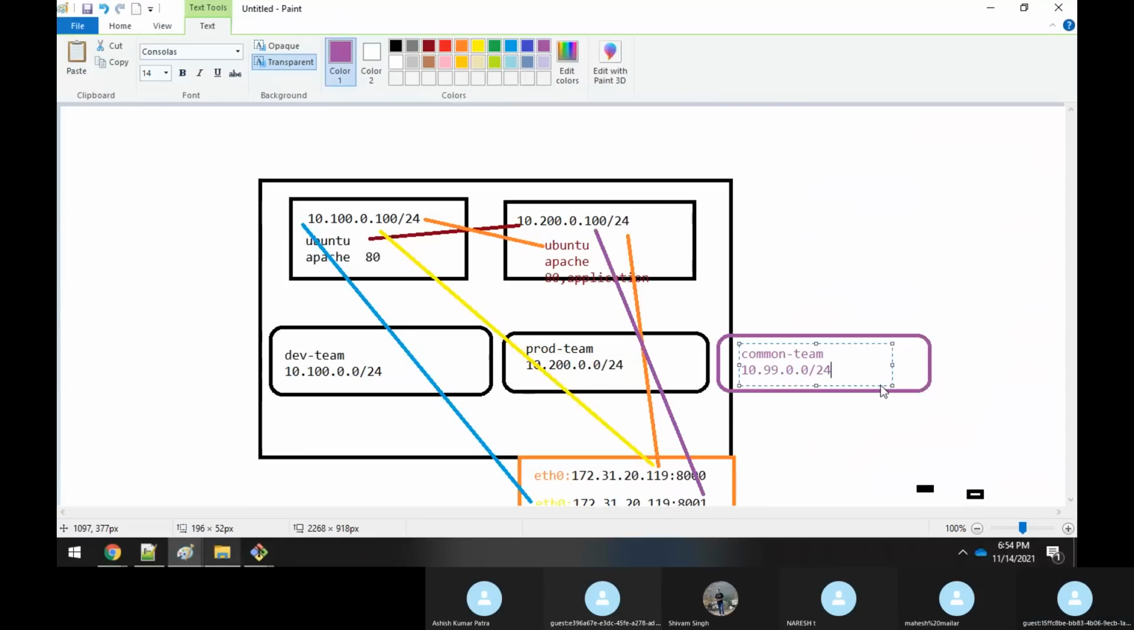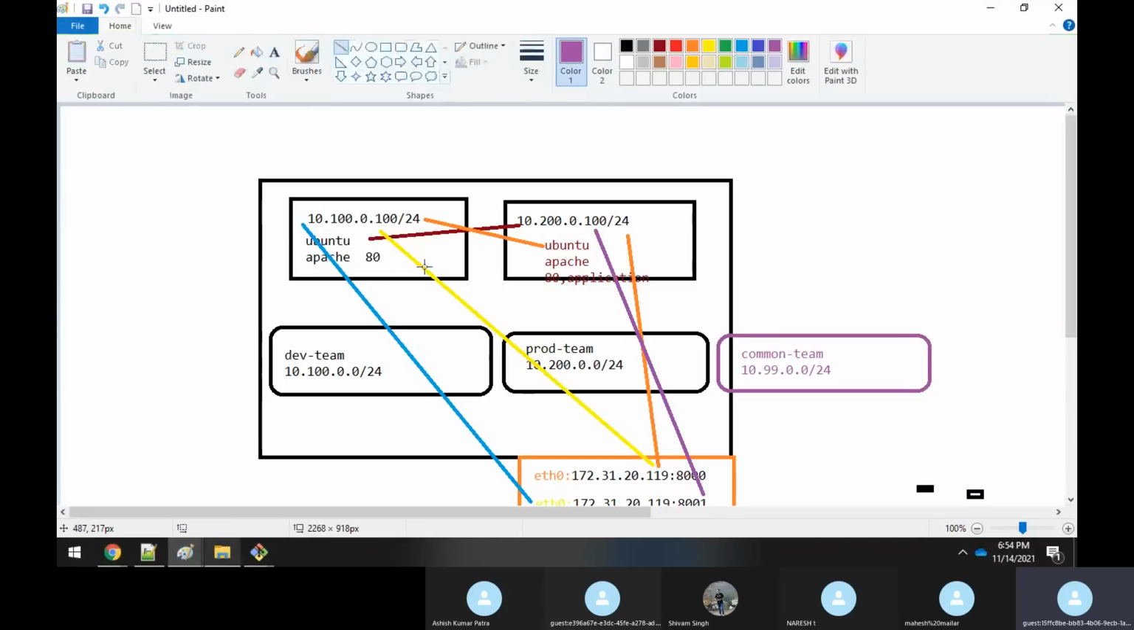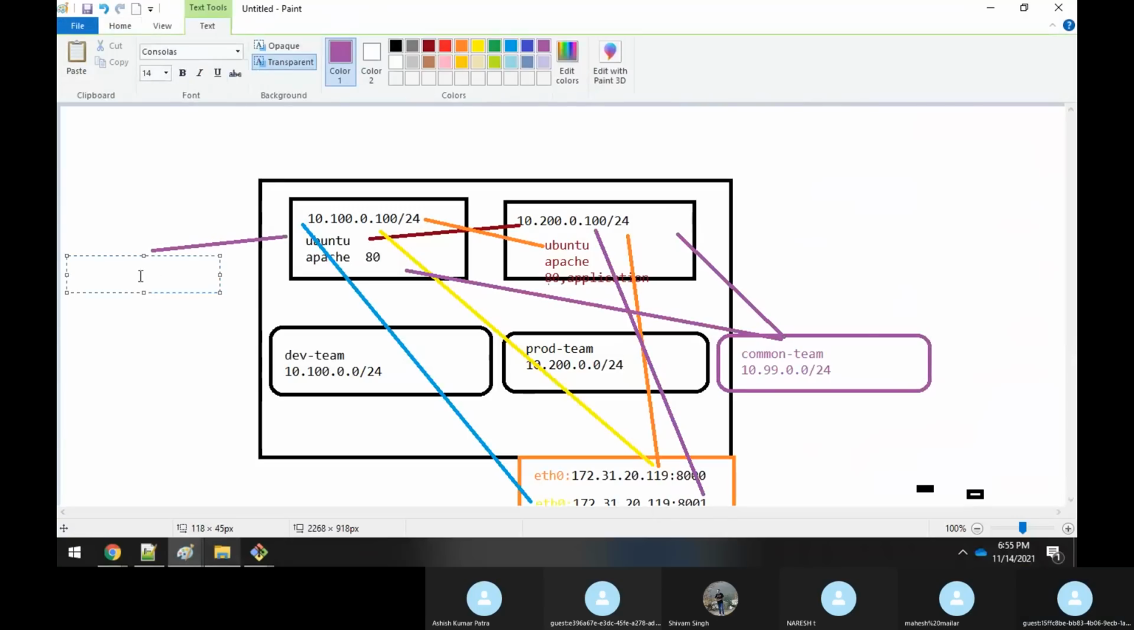10.99.0.0/24. Once you do it, you will connect your machine to this common-team network, as well as this container, and even this other container. Once you connect it, the common network will give you one more network interface like this, something like eth1.